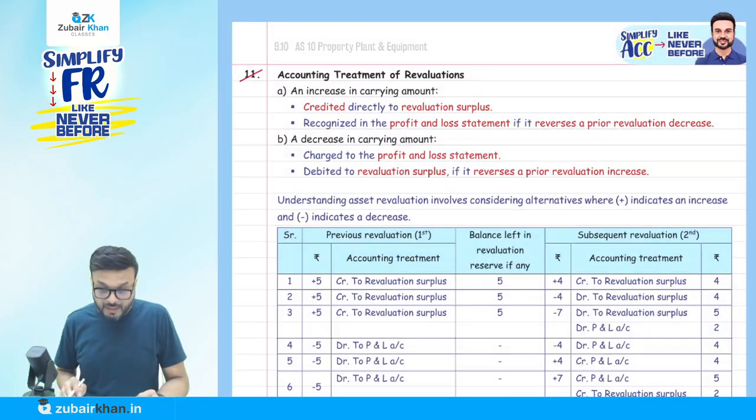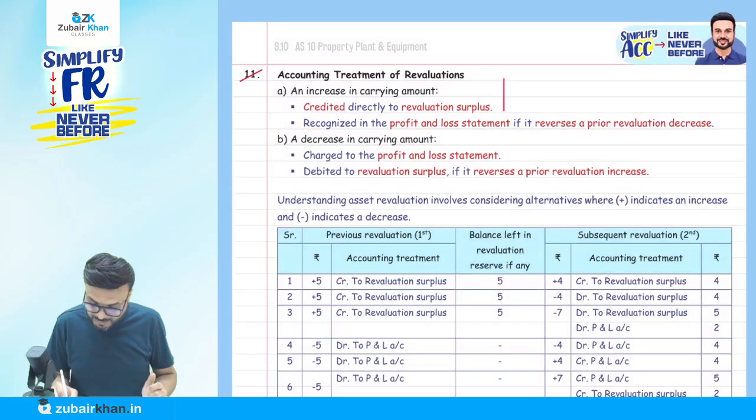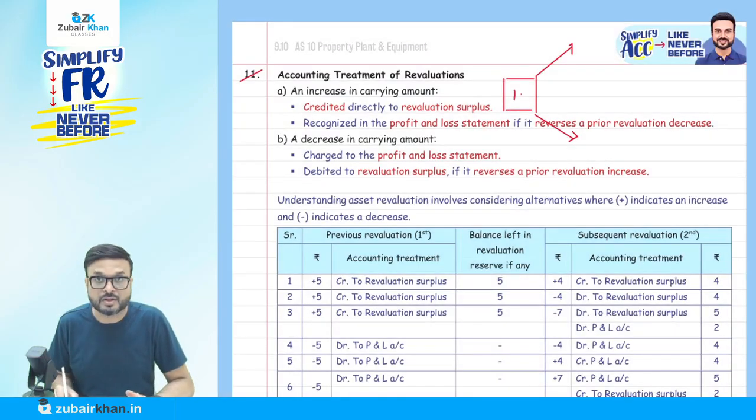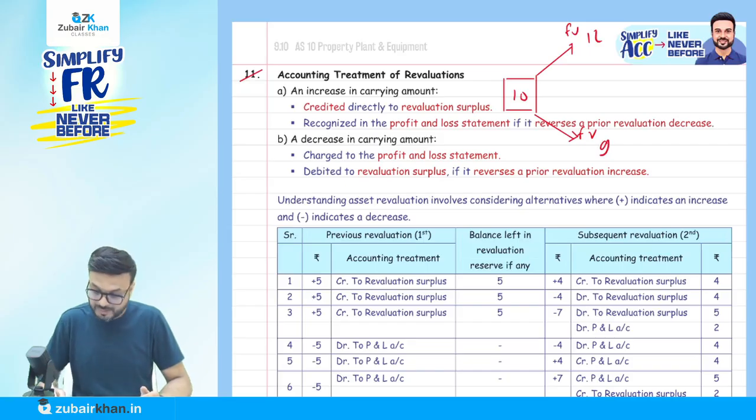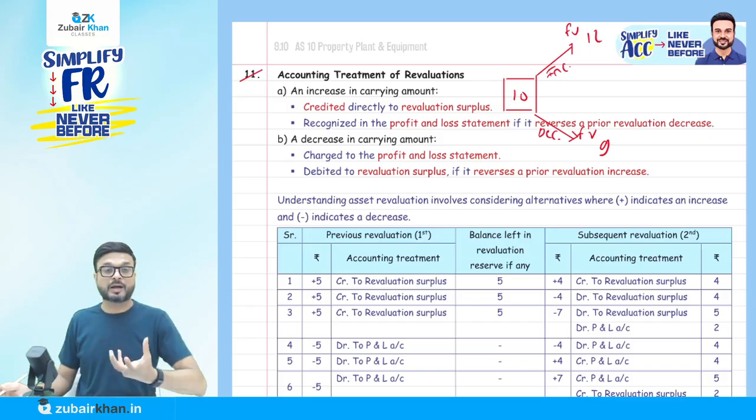It might happen that, suppose this is my land and building. Suppose my book value is 10 crore, but the fair value might be 12 crore. The fair value may also go down, let's say to 9 crore. So this is upward, and this is downward, an increase and a decrease. How to do the accounting of that?